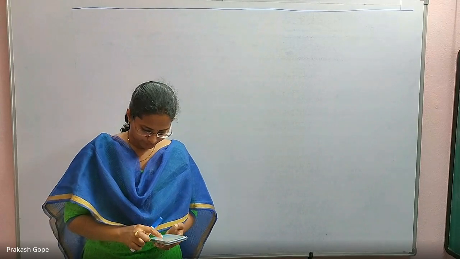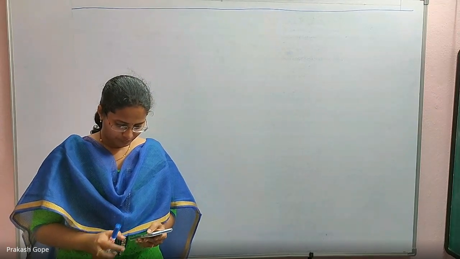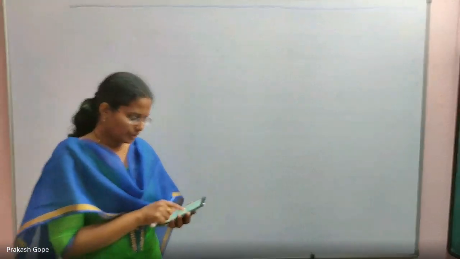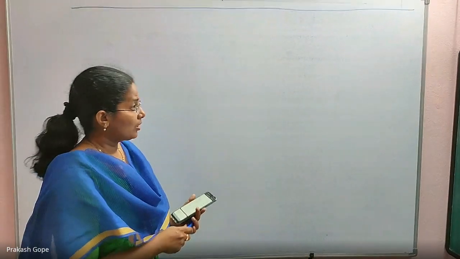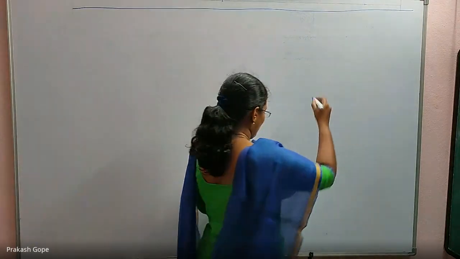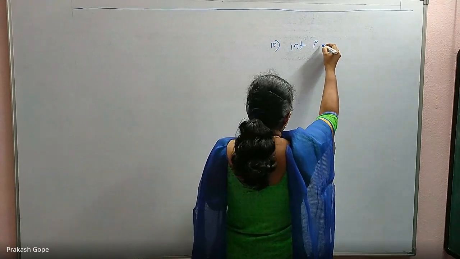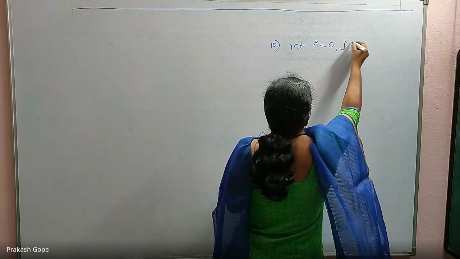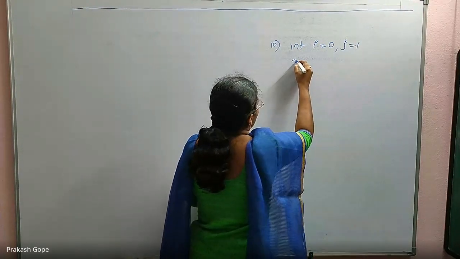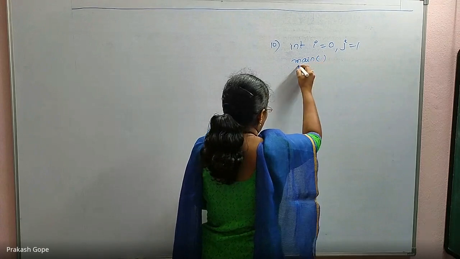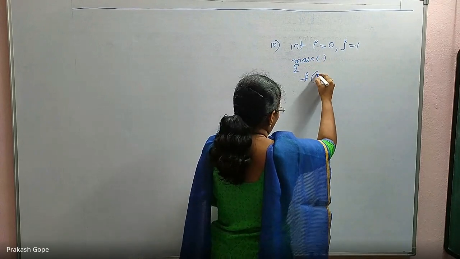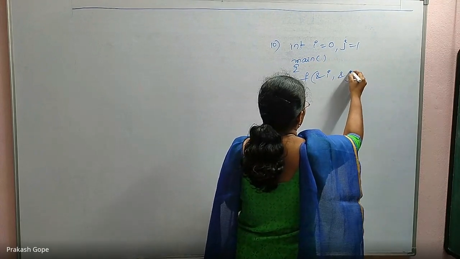Tenth question. This is a simple question. Global variables int I 0, j 1. Then there is a main function: f of address of I, address of j.